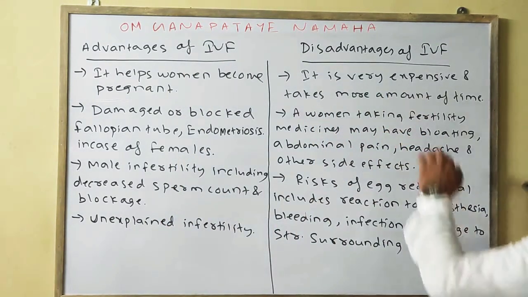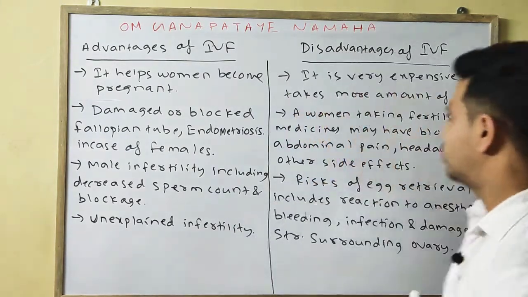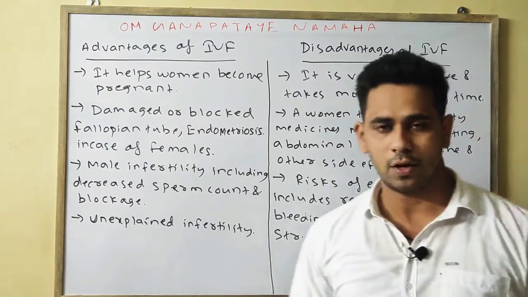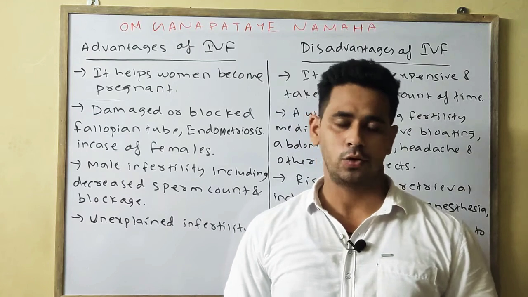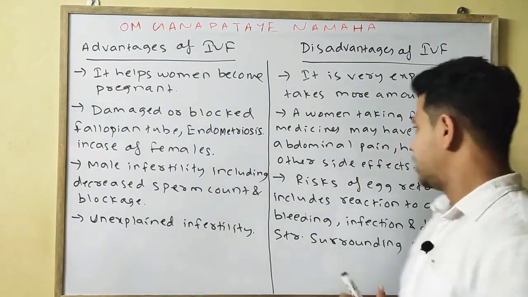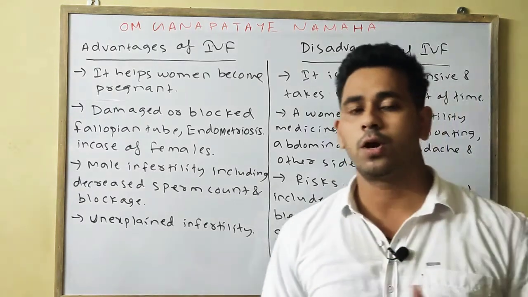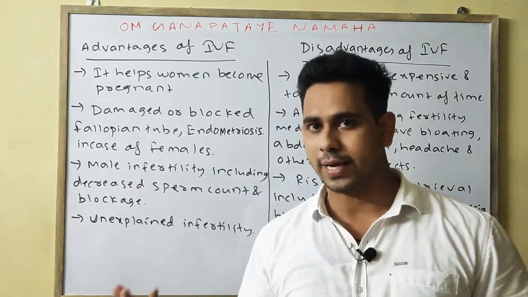Disadvantages are what? It is very expensive. It takes more money and a lot of time. A woman who is taking fertility medicine or drugs for superovulation can have various side effects, such as headache, bloating, meaning gas in the stomach, or abdominal pain. She can feel a greater amount of abdominal pain, headache, and various other types of side effects.